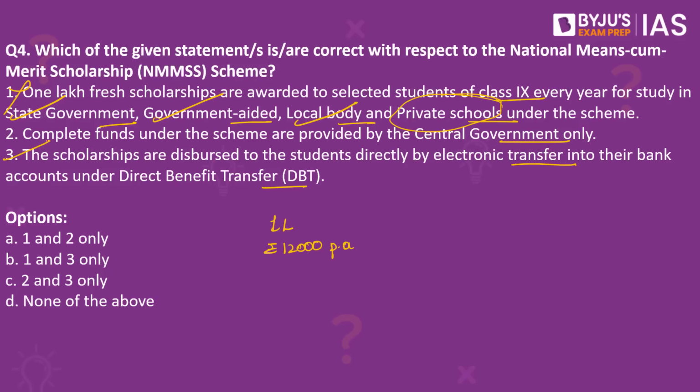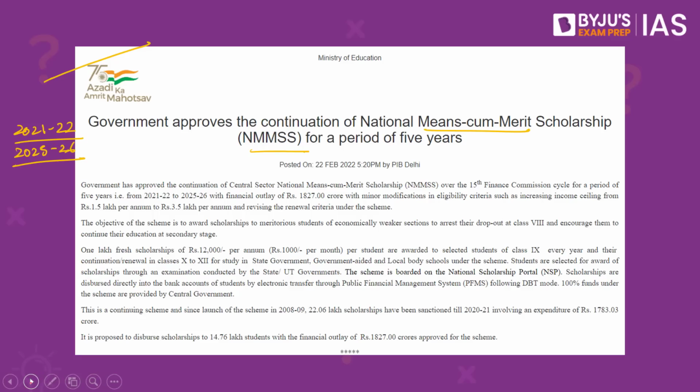Now, please take note that 100% of funds under this scheme are provided by the central government. So, statement number 2 also becomes correct. Therefore, the right answer to our question would be option C, 2 and 3 only. See, this scholarship is provided to meritorious students of economically weaker sections.